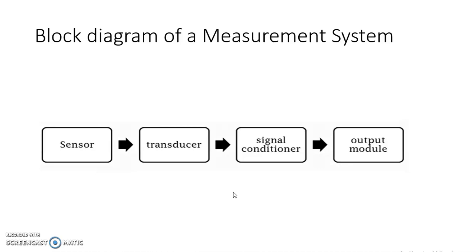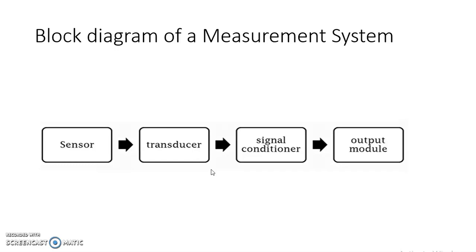Then after sensing, the quantity should be converted into an electrical signal, and this job is done by the transducer. The transducer converts the sensed or detected quantity of the sensor into an electrical signal. So the transducer converts a physical quantity into an electrical quantity.